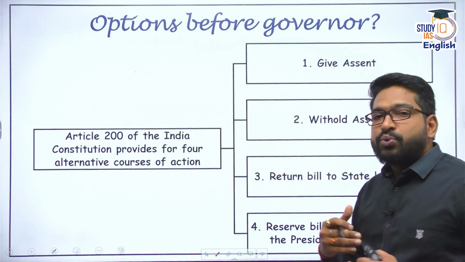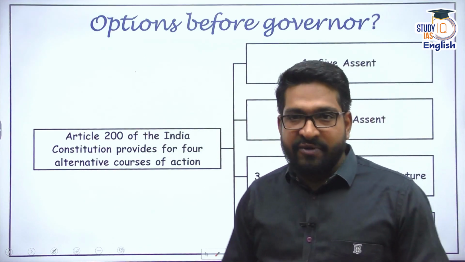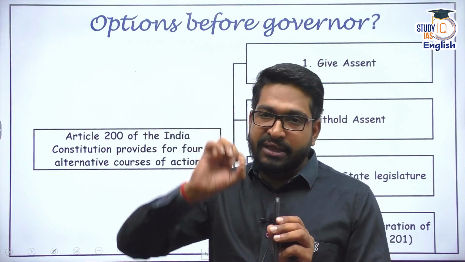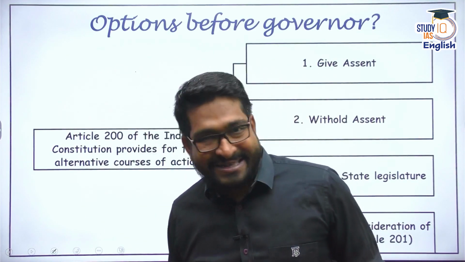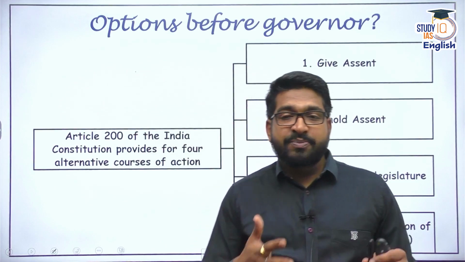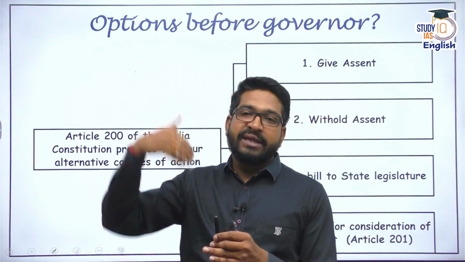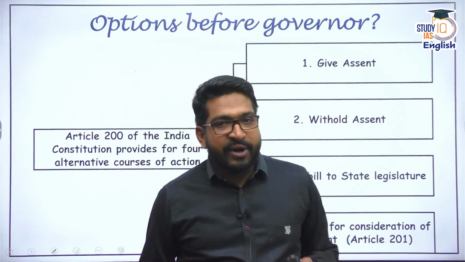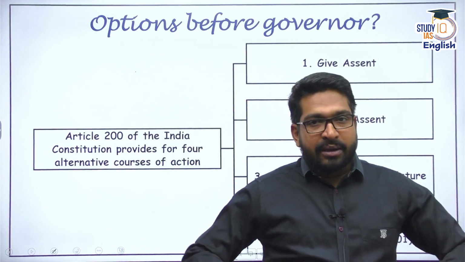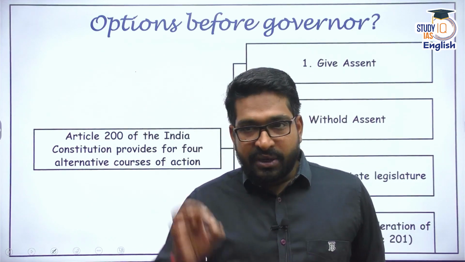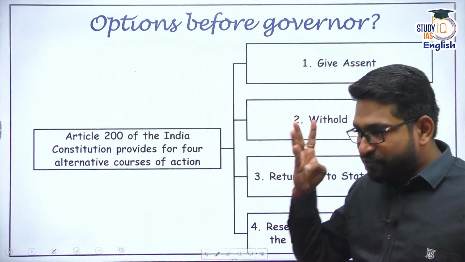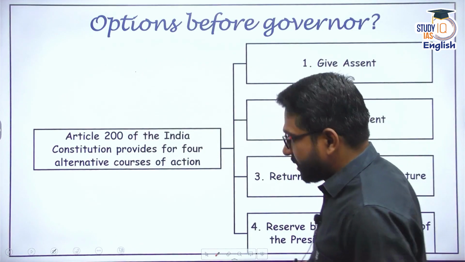When a bill is duly passed by the state legislative assembly, if it is a unicameral house, it's passed in the Vidhan Sabha and sent to the governor for assent. If it is a bicameral house, it is passed through the Vidhan Sabha, Vidhan Parishad, and then sent to the governor for assenting. When the bill is duly passed by the state legislative assembly, it goes to the governor. The governor has 4 options according to Article 200 itself.